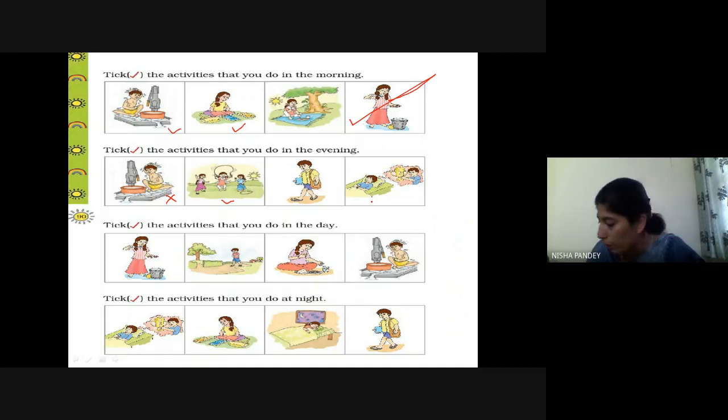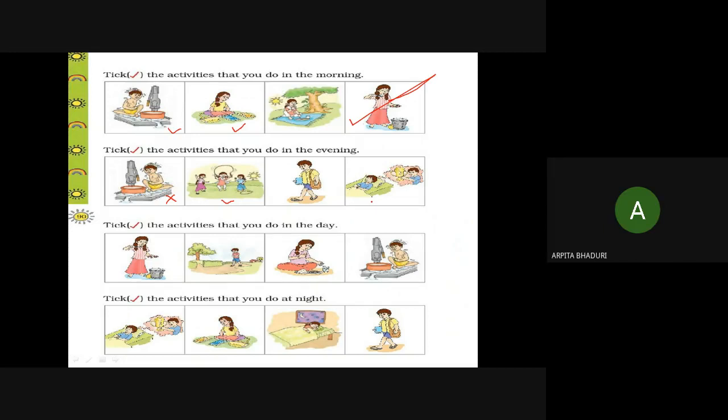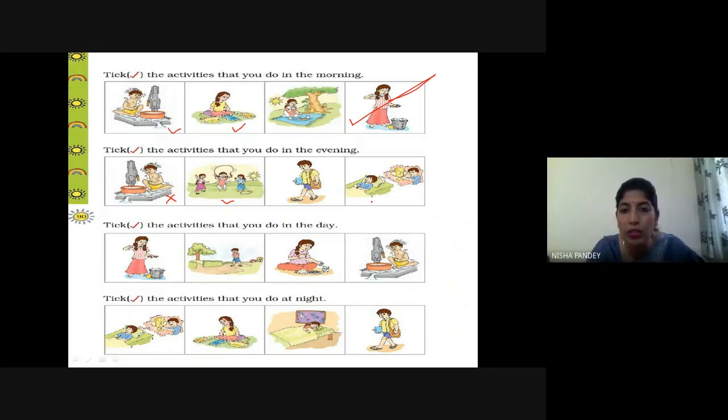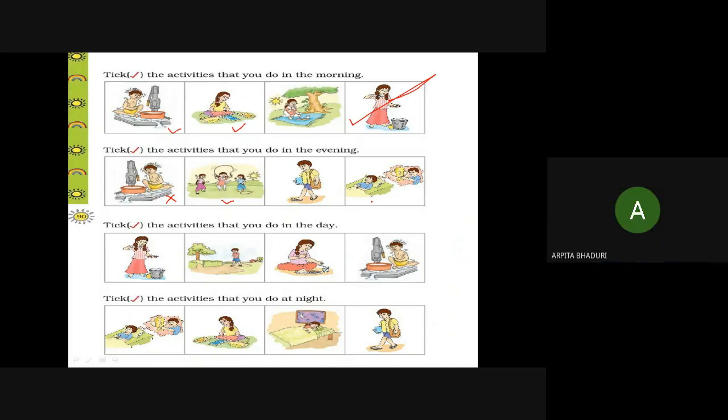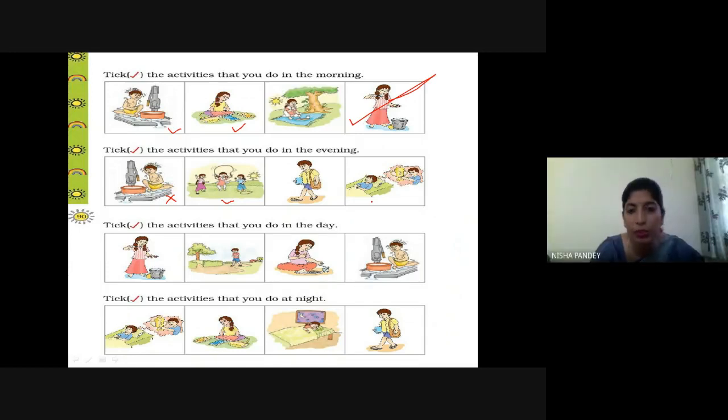Now, what is the next picture? We are sleeping here. Ma'am, do we sleep? I don't sleep, ma'am. We don't sleep generally. We wake up in the evening and we play outside. That is a very good activity. Outdoor games we should play, right? So we will not take this one. Right, so next question. Let's see.